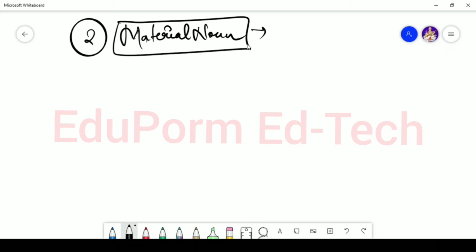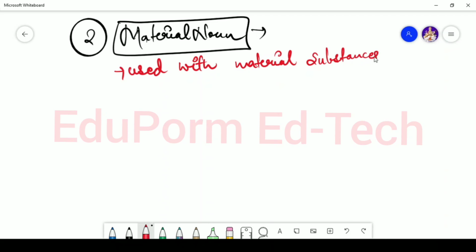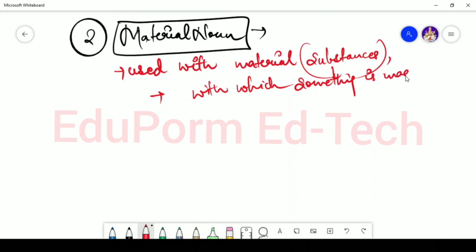But when you're talking about material noun, you're talking about materialistic things. Material nouns are basically used with material substances with which something is made up of.